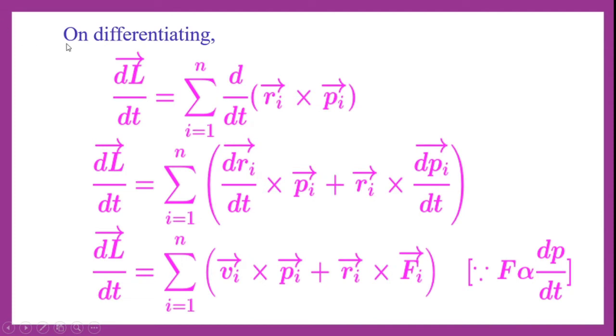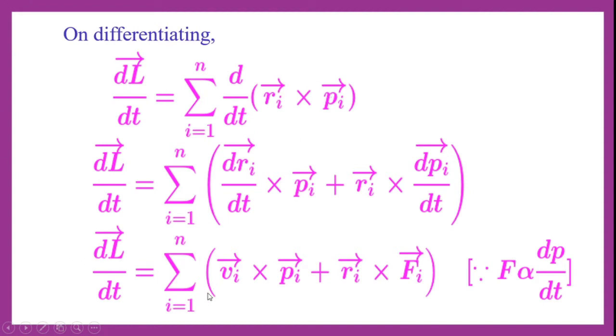So let us see the differentiation of angular momentum. When we differentiate the angular momentum, we get dL by dt equal to the summation of i equal to 1 to n of d by dt of Ri cross Pi. Next, we have to differentiate each vector separately. Hence dL by dt is equal to the summation of i equal to 1 to n of dRi by dt cross Pi plus Ri cross dPi by dt. So we are differentiating each term respectively.